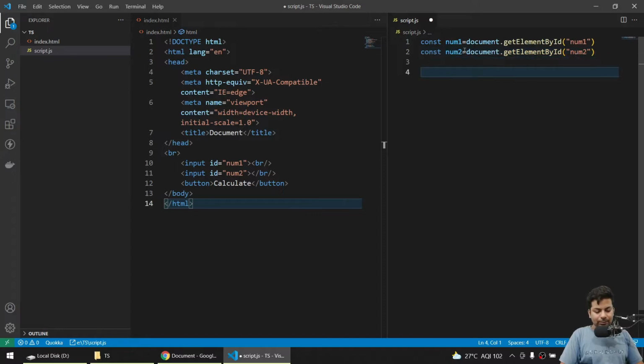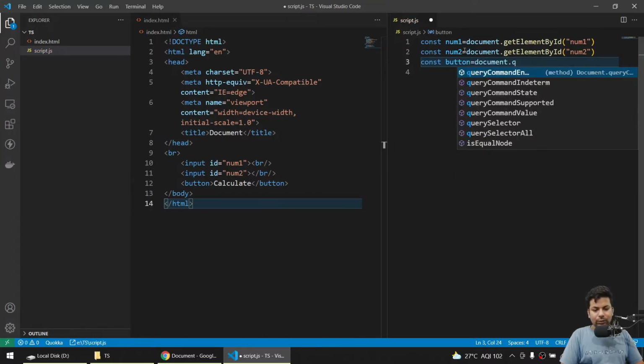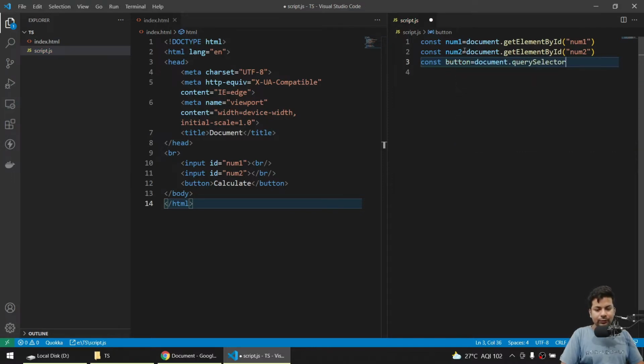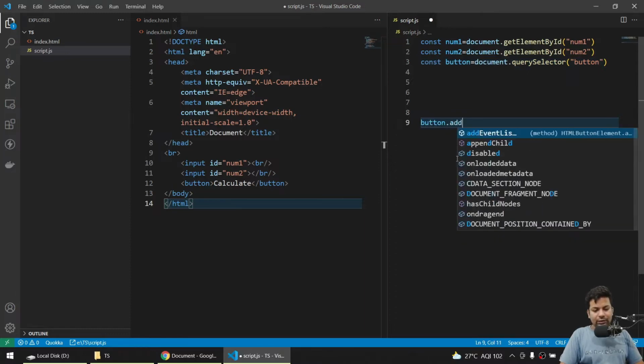Now here I'll say constant button. Now you can say document.querySelector, and here we'll select the button. So everything's normal. Now here we'll say button.addEventListener.